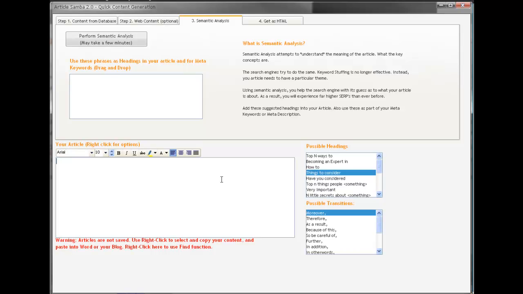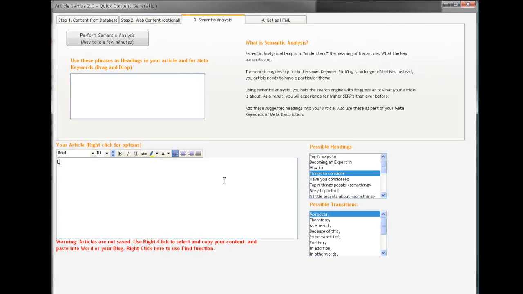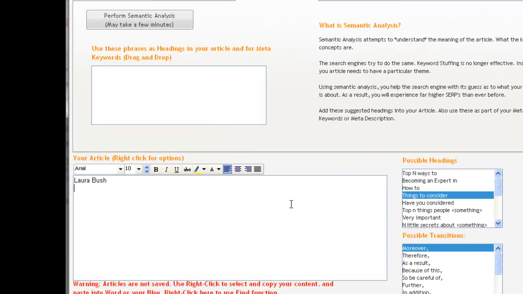So to see how this works, we'll try it with a couple of simple concepts. Now keep in mind that this is not an overview of the entire ArticleSamba software. You need to look at another video for that. In this video, I'm purely showing the new semantic analysis feature. So what I'll do is I'll type in a couple of sentences here.